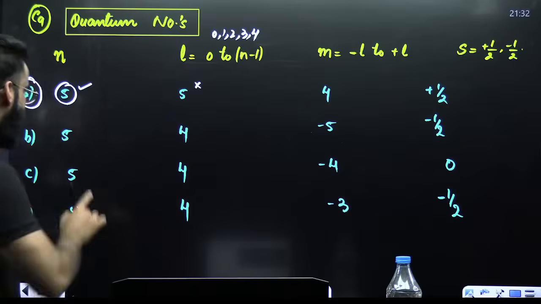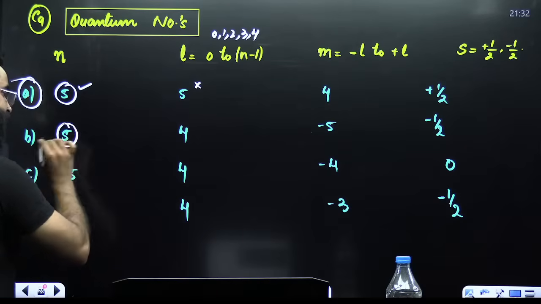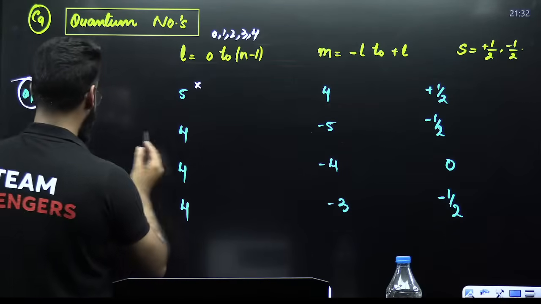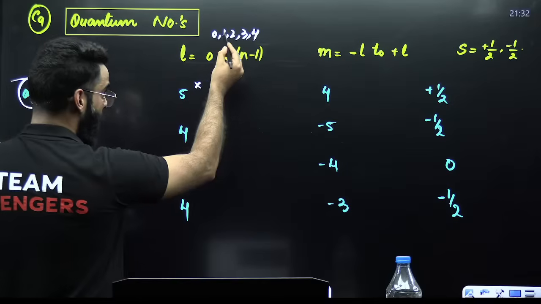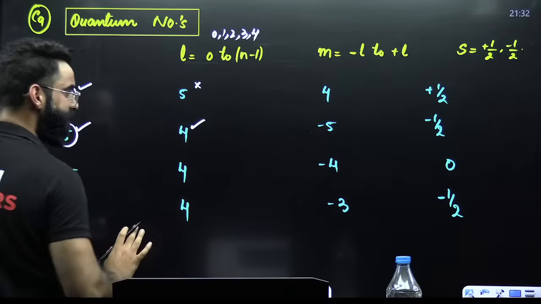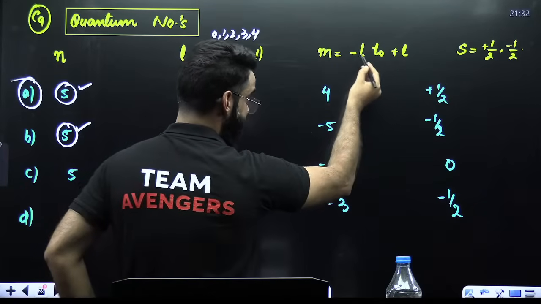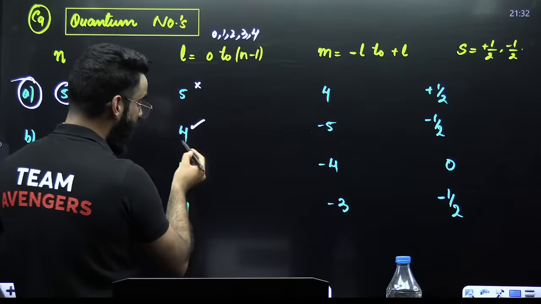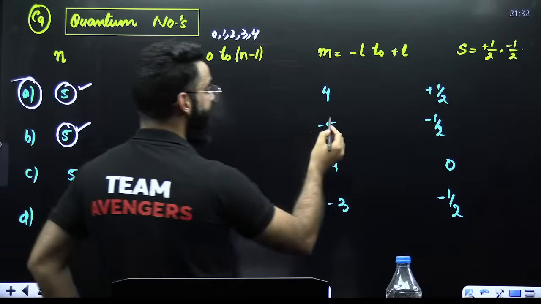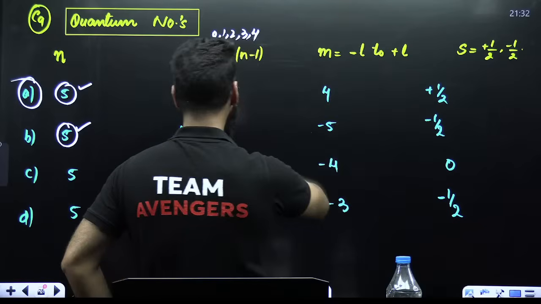Number 2. n is 5. L, if n is 5, will be 0, 1, 2, 3, 4. L is 4, that's correct. m is from minus L to plus L. What is L? L is 4. So m will be from minus 4 to plus 4.